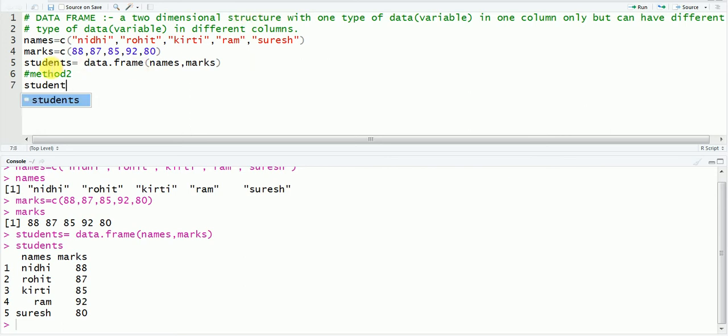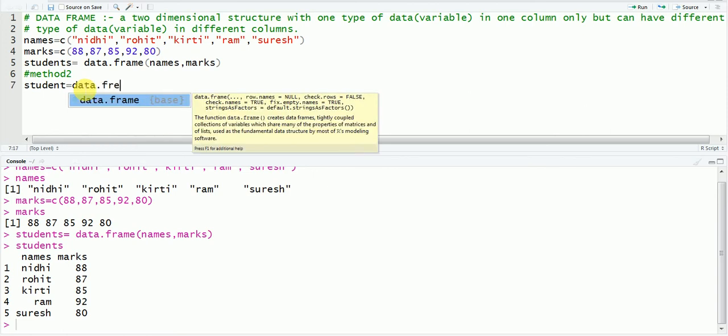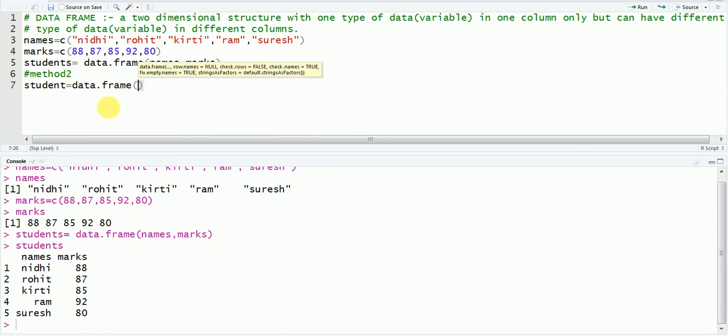Earlier the name of the data frame was students, plural, and this time I am just giving the name student equals to data dot frame, and just keep it blank. Get out of this bracket and then press enter.